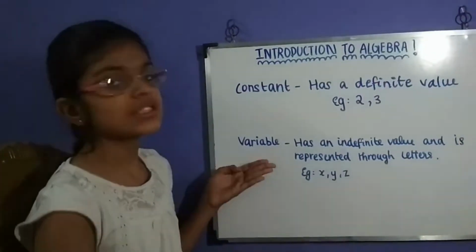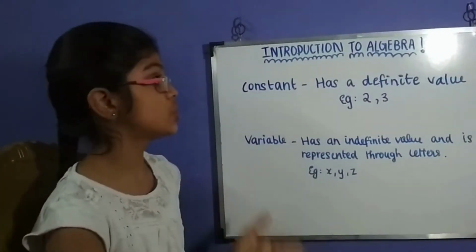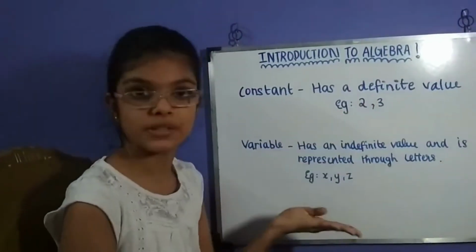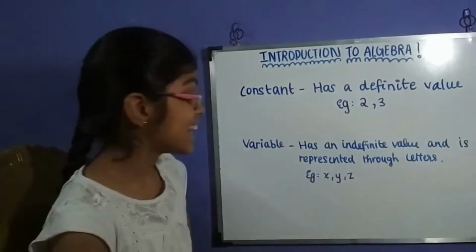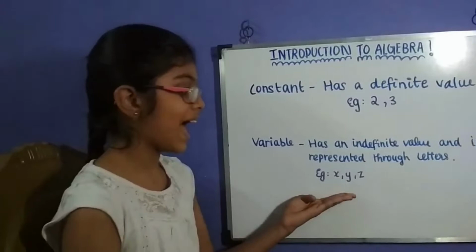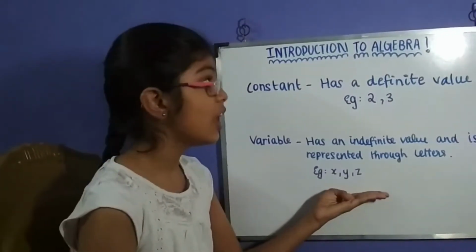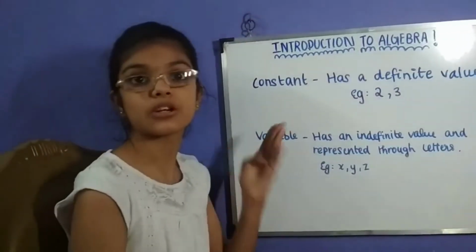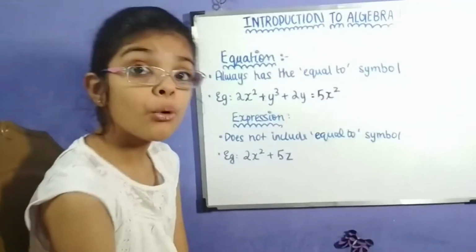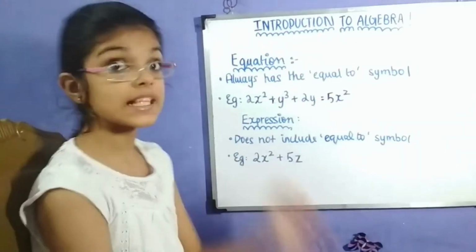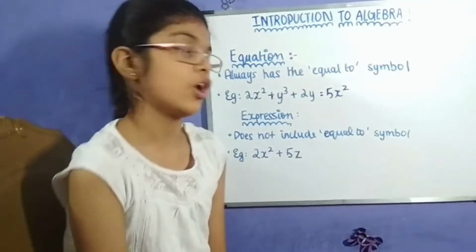And variables are completely opposite to a constant. A variable has an indefinite value, which means the opposite of definite, and is represented through letters. Example: X, Y, and Z. You'll be learning later what the mixture of variables and constants are. The two important terms in algebra are equations and expressions. Let's see how they work.